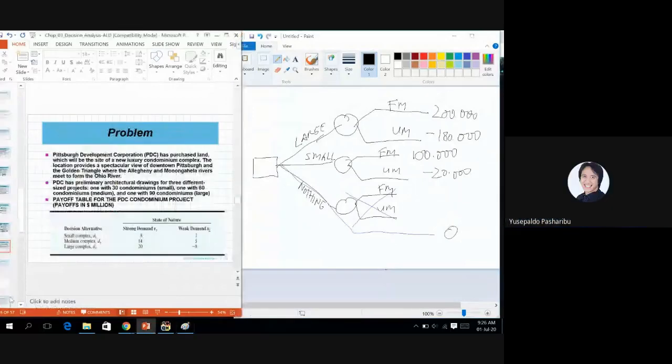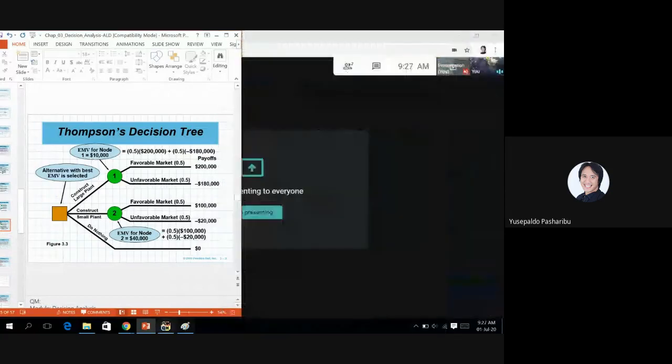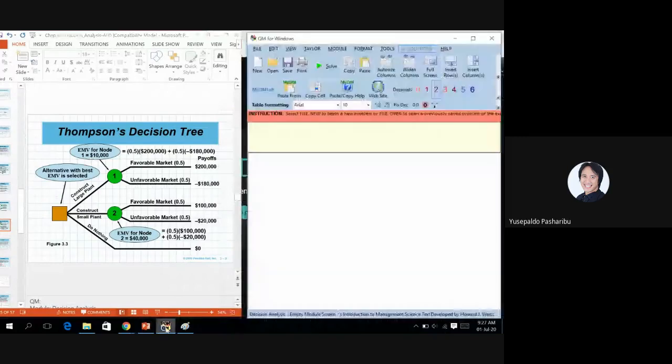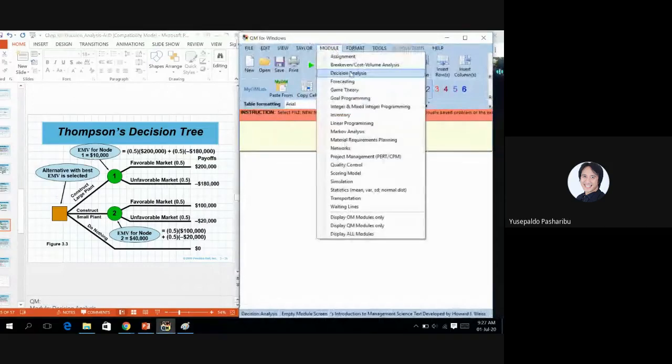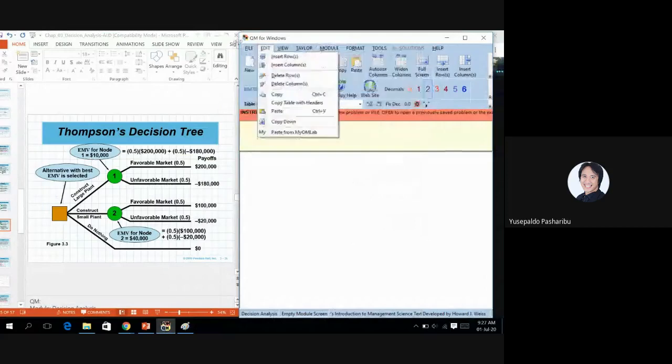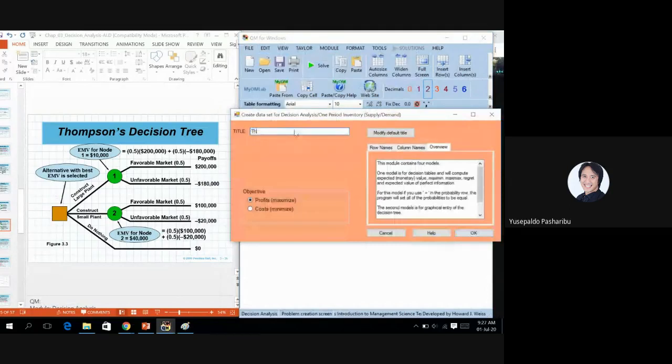Okay. Now we can use the POMQM software application to solve this decision. Open the POMQM, and the first important thing is to choose the module decision analysis. In this case we are going to solve it using a decision tree. So choose new decision tree graphical. You can just type the case name, Thomson.